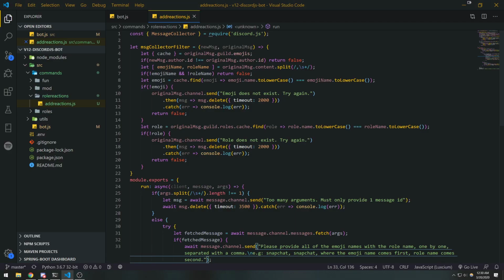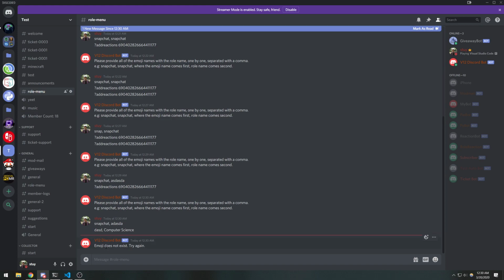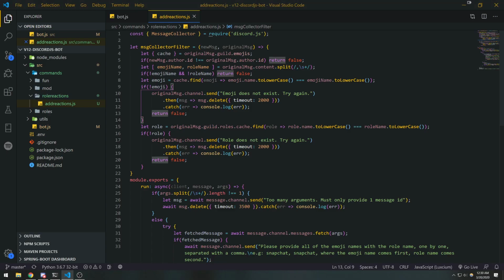Okay, so if the emoji doesn't exist, it's gonna say the emoji does not exist, and it's gonna return false. Okay, so the role could exist, right? I could have passed in an invalid emoji, but I could have passed in an actual role that existed. But if the emoji doesn't exist, then it's going to return first. Okay, so if the emoji exists, then this case is not going to happen. And if the role exists, then this case is not going to happen.